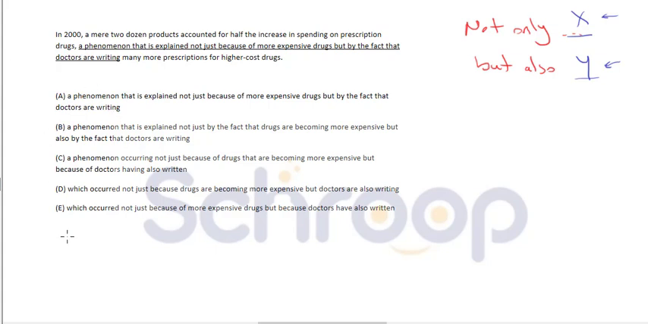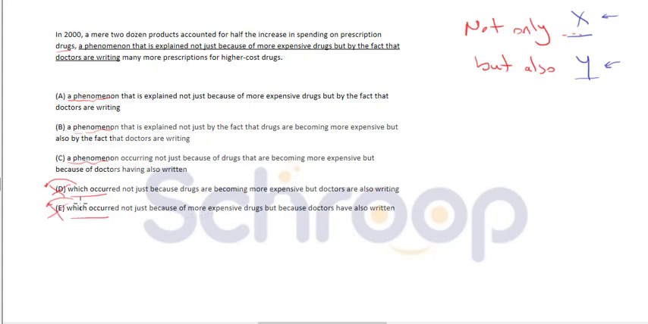So let's have a look at the answer choices. Again, at first sight, we have a phenomenon, a phenomenon, a phenomenon, which occurred. So we have a 3 to 2 split. Which modifies the preceding noun, which is drugs, so it's just changing the meaning. Drugs occurred not just because of drugs is becoming very awkward. Drugs occurred not just because of more expensive, again awkward.